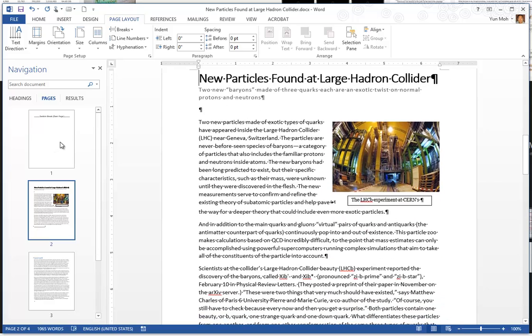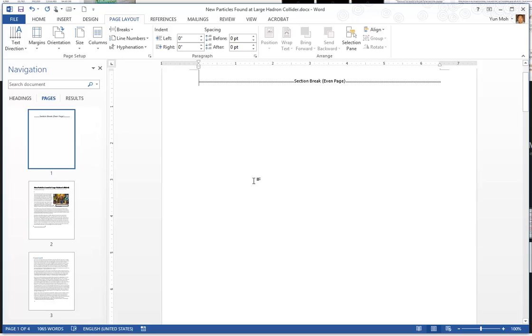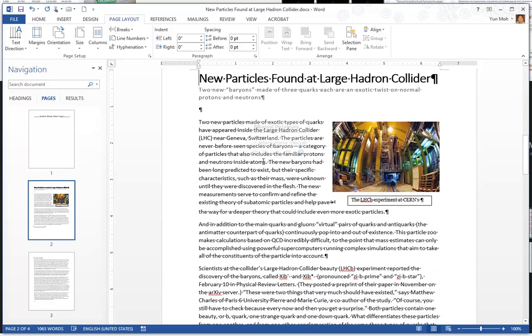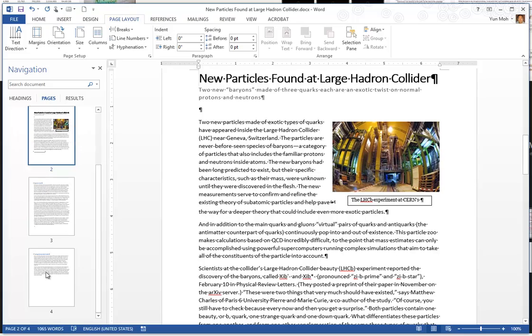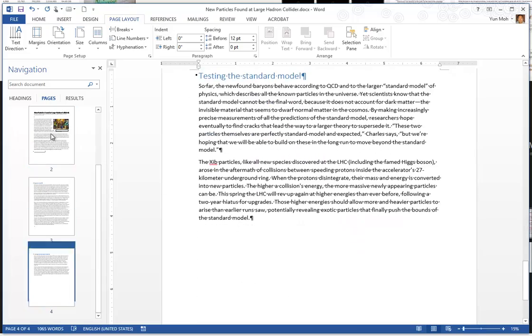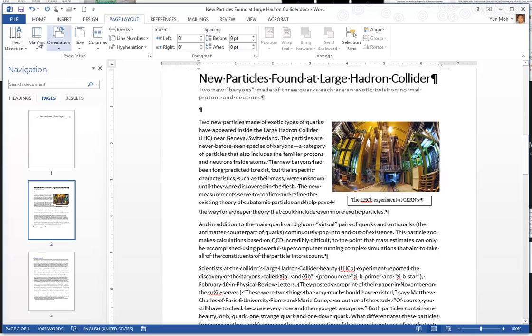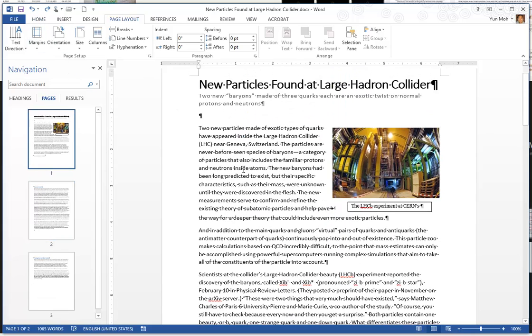But what happened to page number 1? Well, it's just blank, because you didn't want to start the first page on an odd page. The first page of your article, you want to be on an even number. So that's what happens, and then it pushed back the rest of the document. All right, so let's undo this and go back to the original.